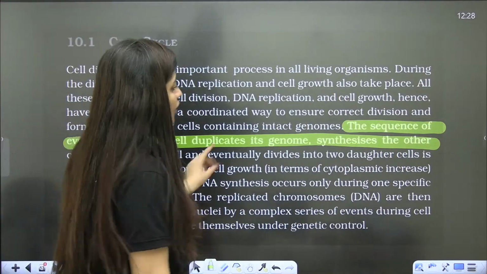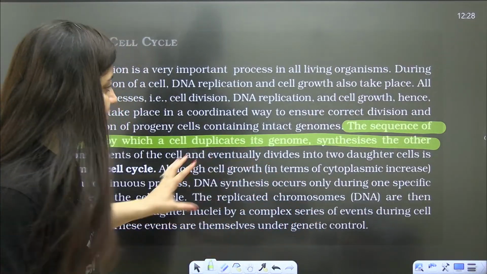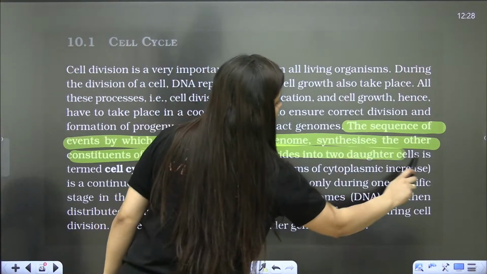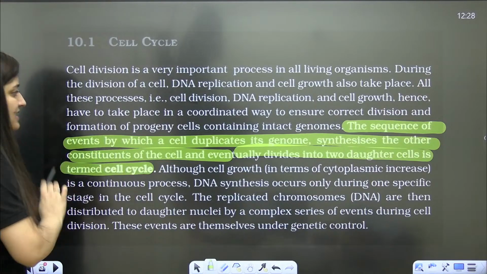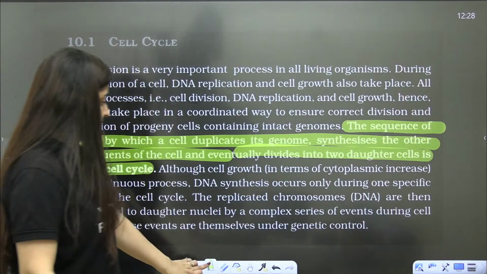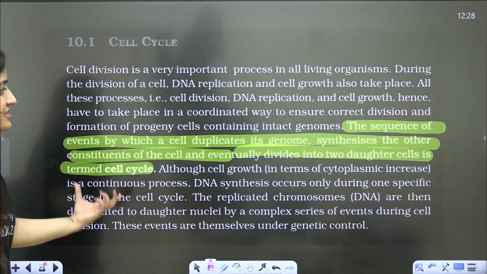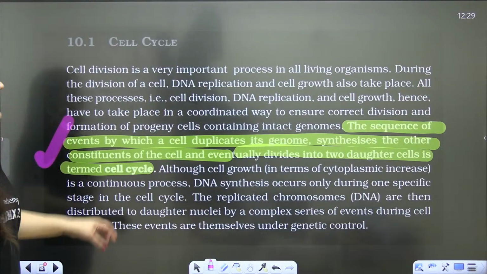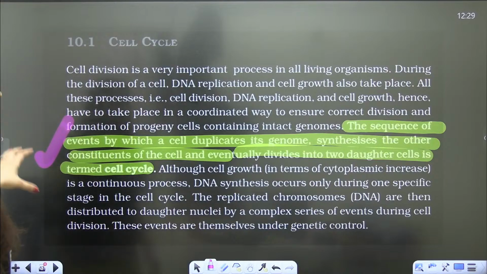You know the genome is the genetic constituent. The cell synthesizes the other constituents of the cell, and eventually it will divide into two daughter cells. So this is what the cell cycle is: a sequence of events by which a cell will duplicate its genome, synthesize the other constituents of the cell, and eventually divide into two daughter cells.